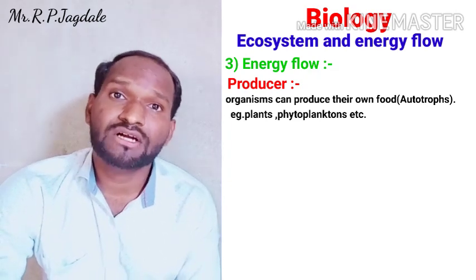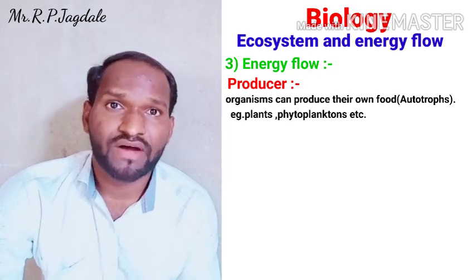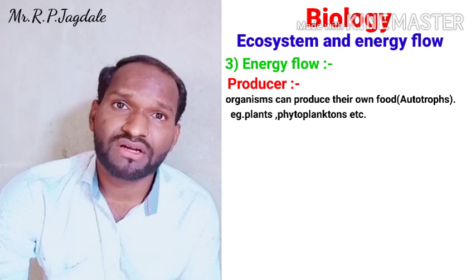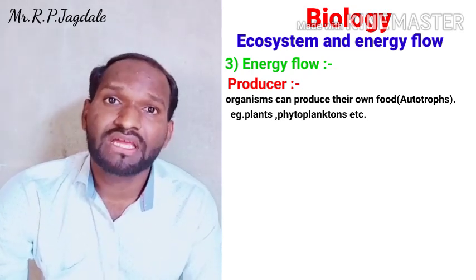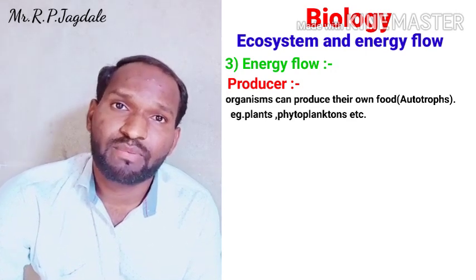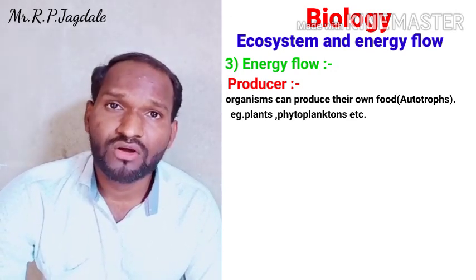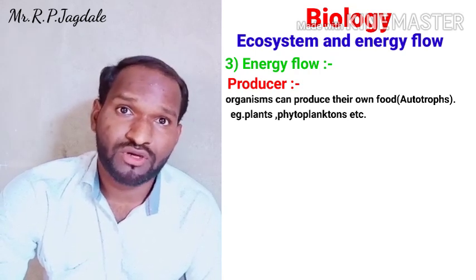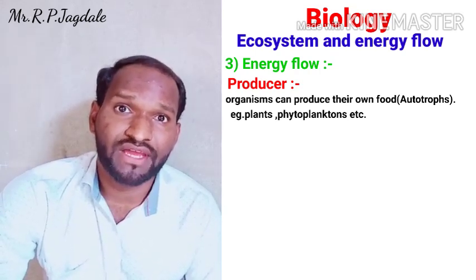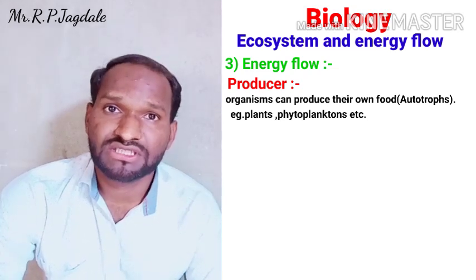Now what are the autotrophs? Plants and phytoplanktons. So producers are nothing but the plants and phytoplanktons. Producers are very important because they are the first source of energy in an ecosystem.